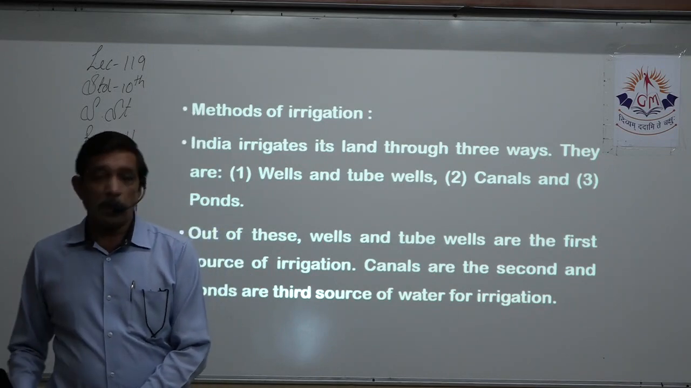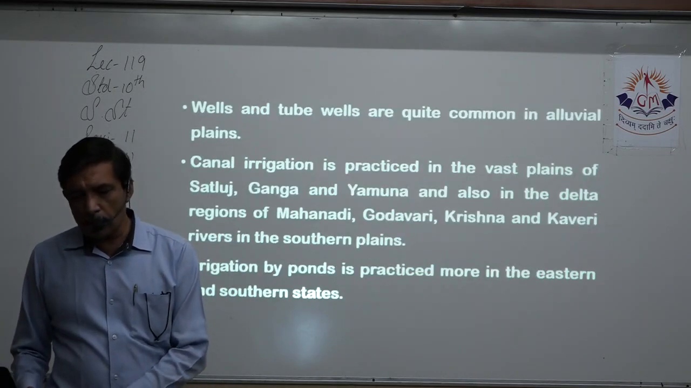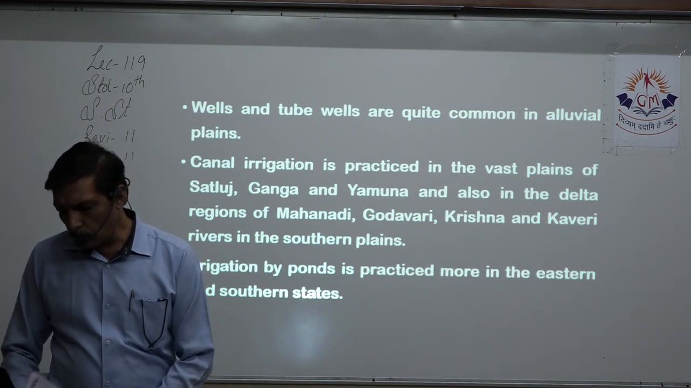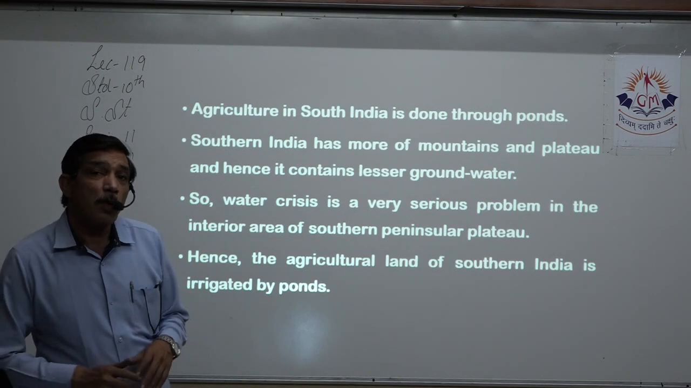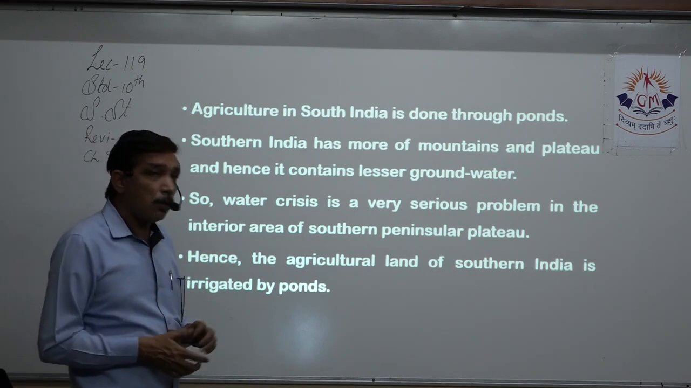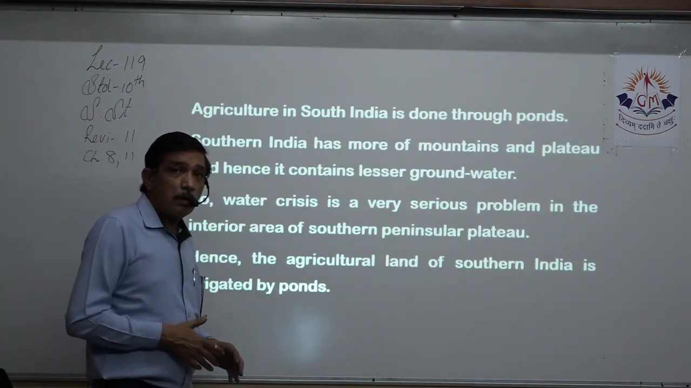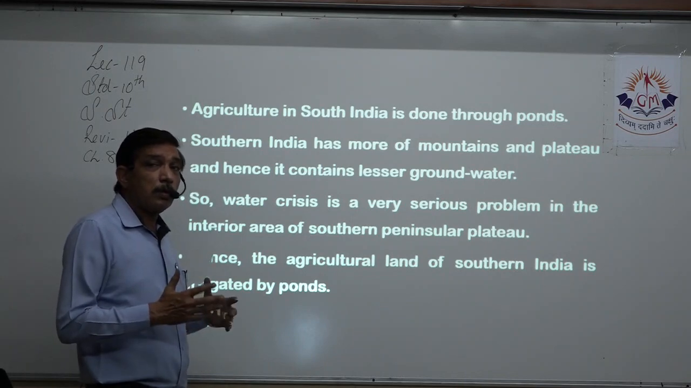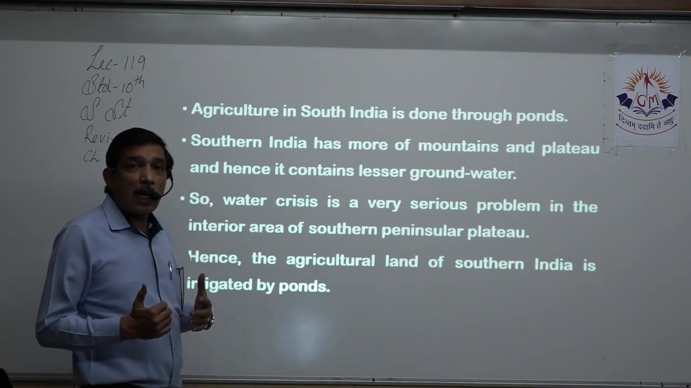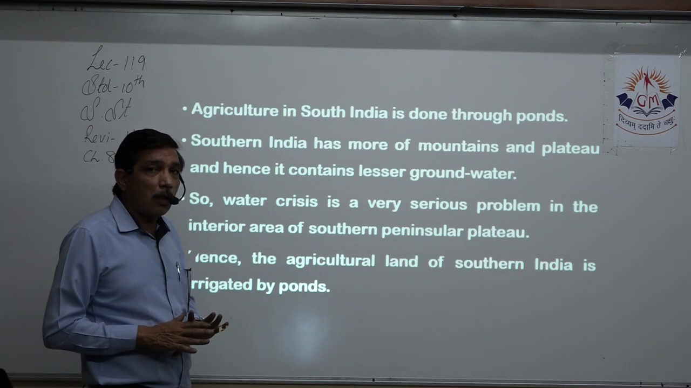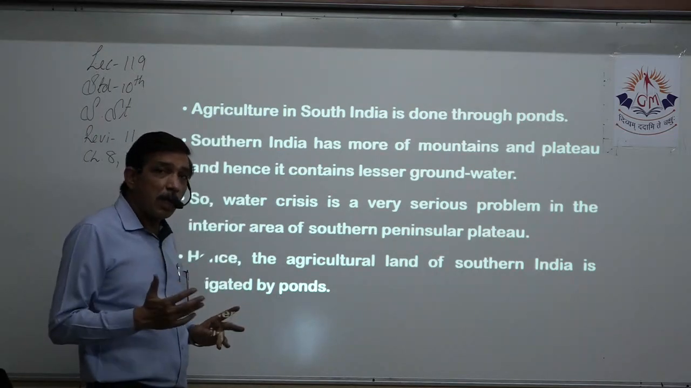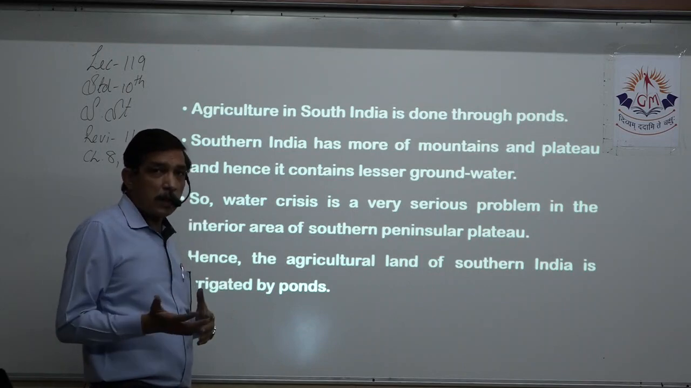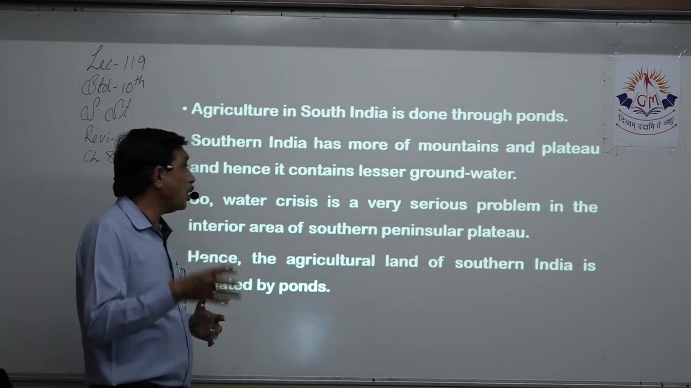Why is agriculture in the south done with ponds and canals? This is a 2-mark question, give the reason. South India has more mountains and an elevated plateau, right? So usually rocks are there. Where rocks are there, underground water cannot be more. So they have to depend upon the surface water. What is there on the surface? Canals, ponds, lakes. So they are dependent more on them.